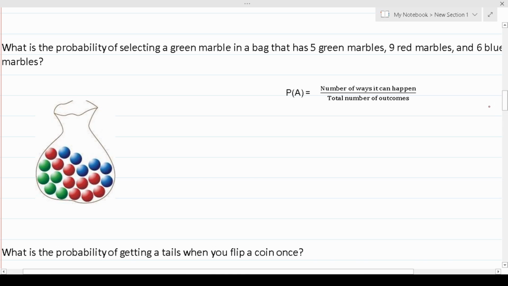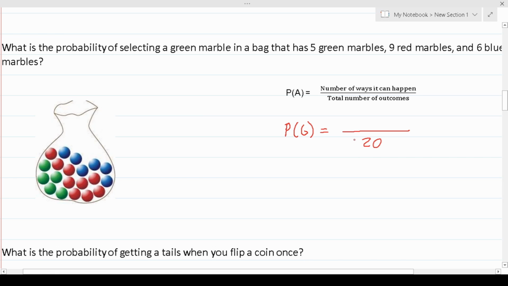All right, in this example, we want to figure out the probability of selecting a green marble in a bag that has 5 green marbles, 9 red marbles, and 6 blue marbles. Again, we want to find the probability of selecting a green marble. So we want to figure out the total possible number of outcomes. That's pretty easy. All we're going to do is count how many marbles are in the bag because that's all of your outcomes. Again, there's 5 plus 9 plus 6, which is 20 possible outcomes.